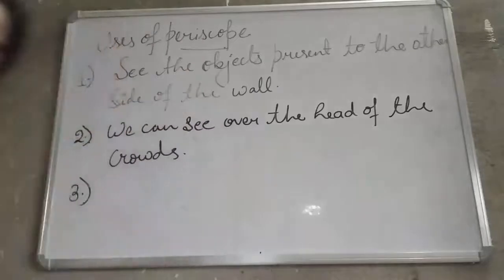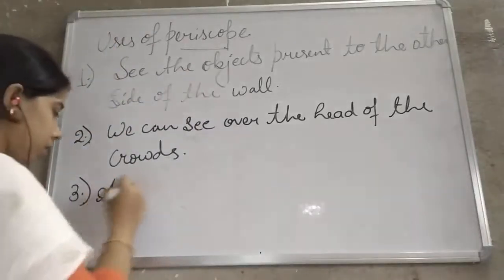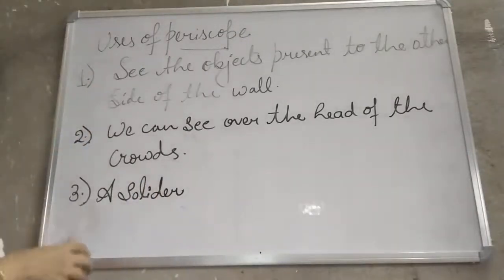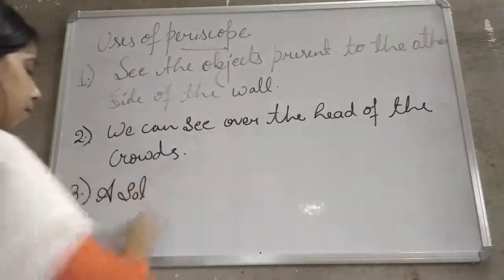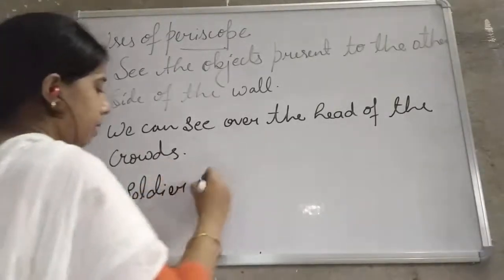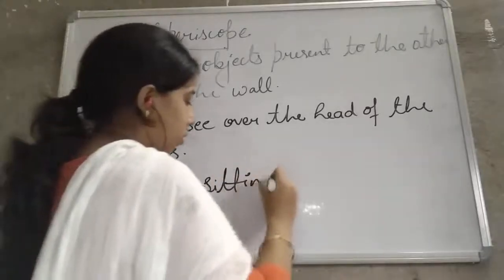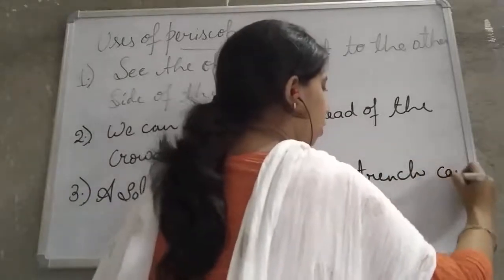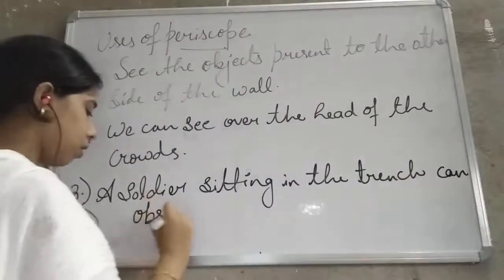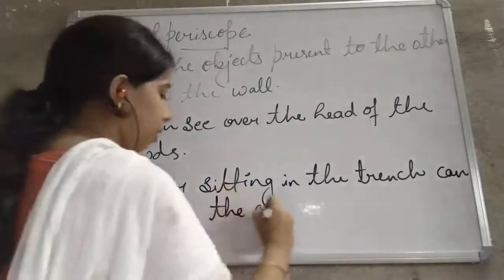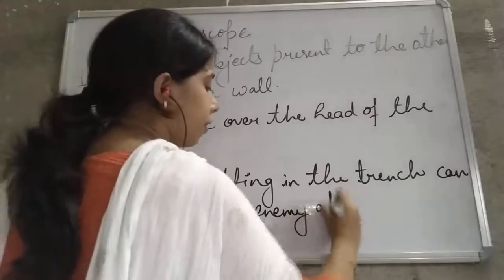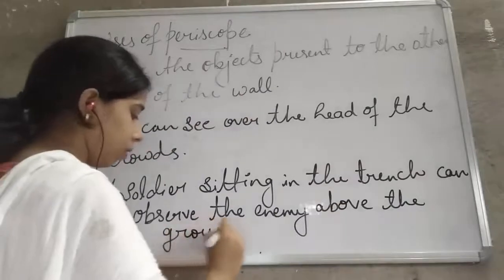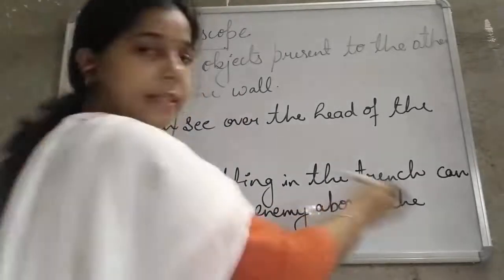So a soldier sitting in the trench can observe enemy activities above the ground.